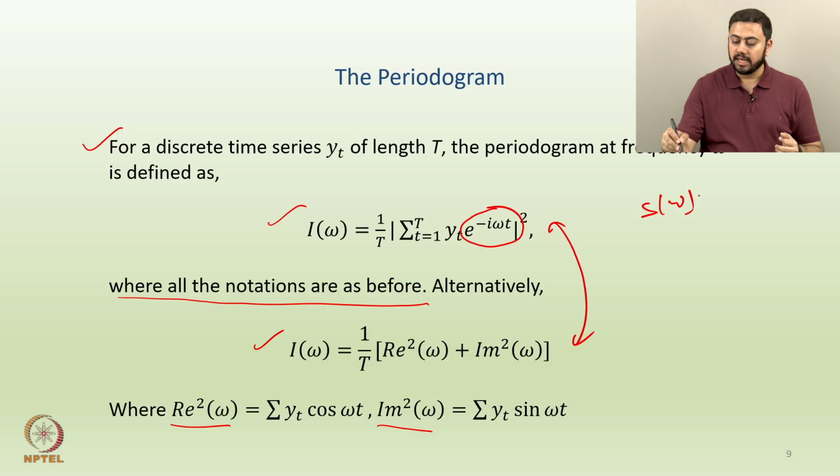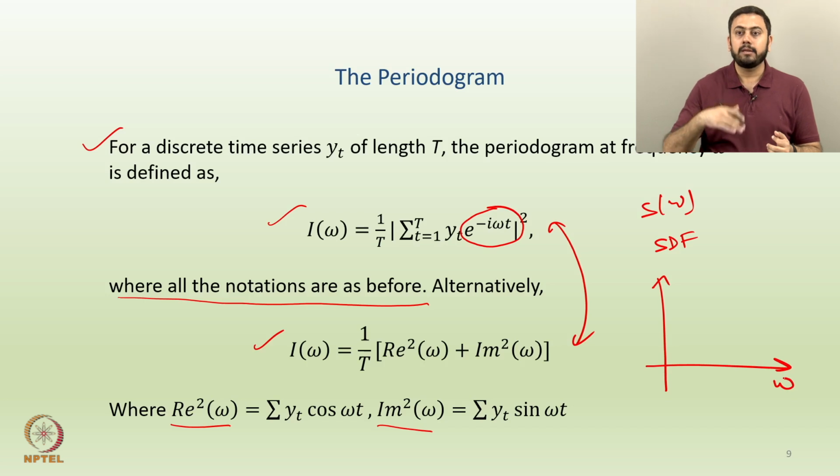Now, one important point to note here, be it S omega or I omega. Just for a second let me go back to the SDF. S omega denotes the spectral density function, which is nothing but a function in terms of frequency, because omega is a frequency. So if you graph out the SDF or the periodogram, on the x axis you will always have the frequency, be it a graph of S omega or of I omega, because both are functions of omega.